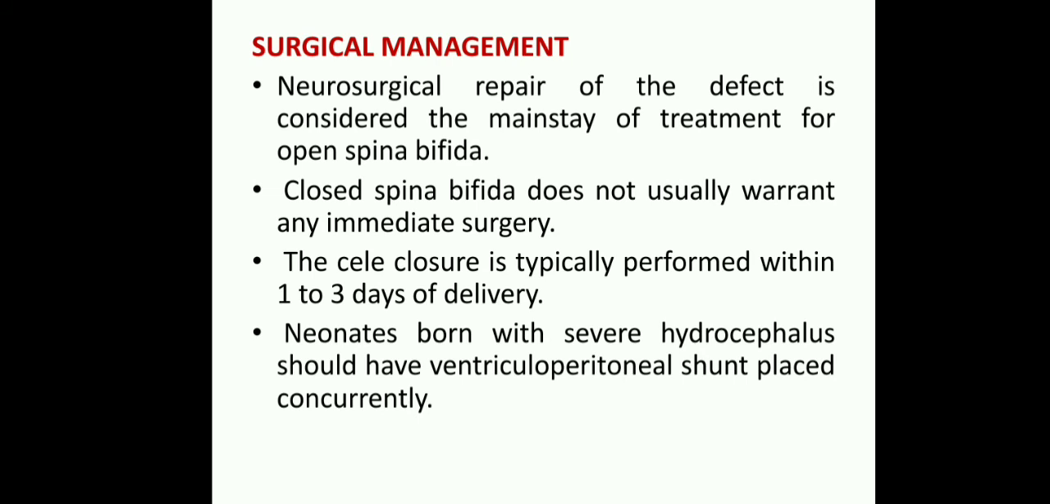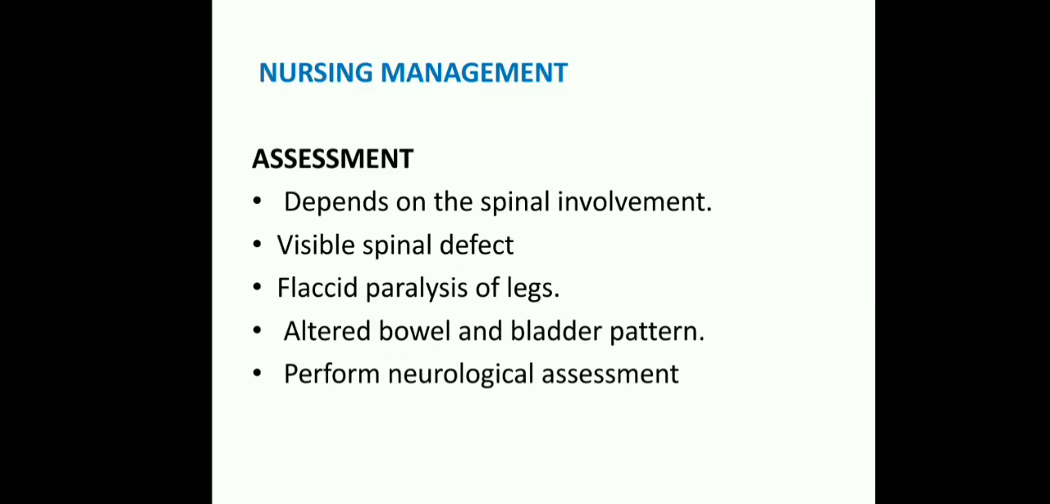A neonate born with severe hydrocephalus should have a ventriculoperitoneal shunt placed. Here, whenever there is hydrocephalus, accumulation of fluid in the skull vault, at that time they do the ventriculoperitoneal shunt. Okay, they place it. So that is also one of the surgical interventions. And next one is nursing management.